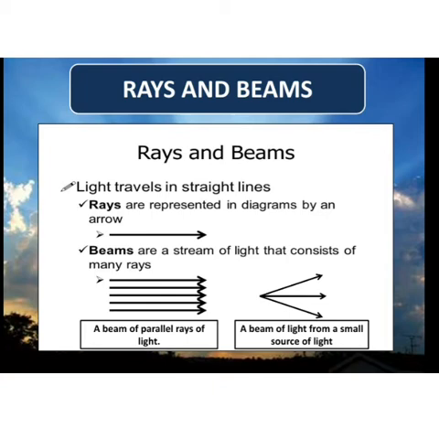Another one is beam. A beam of light is broader and consists of several rays. Beam of light क्या होती है, थोड़ी सी बड़ी होती है और उसमें बहुत सारी रेज होती हैं. रे तो क्या होता है, एक सिंगल एरो, and beams are many rays. A beam of parallel rays of light is given, and a beam of light from a small source of light. Generally beam पैरेलल आती है, but अगर कोई जो लाइट सोर्स है वो बहुत स्मॉल है तो उसमें से बीम क्या जाएगी, it will go outwards. This was about rays and beams.